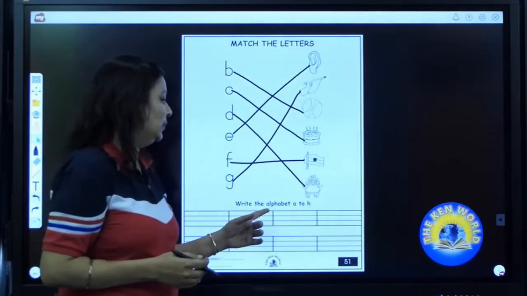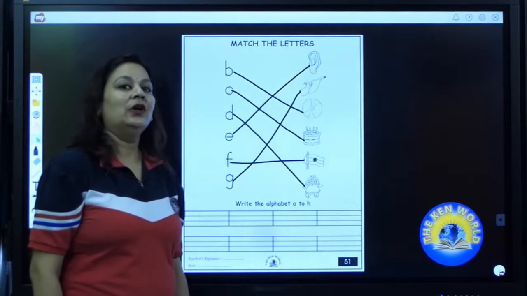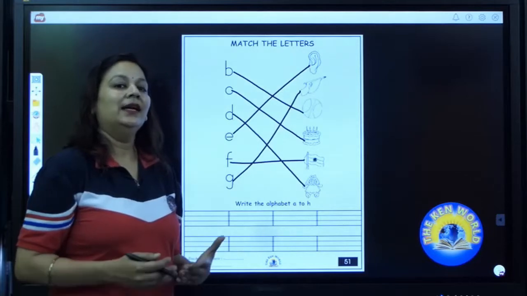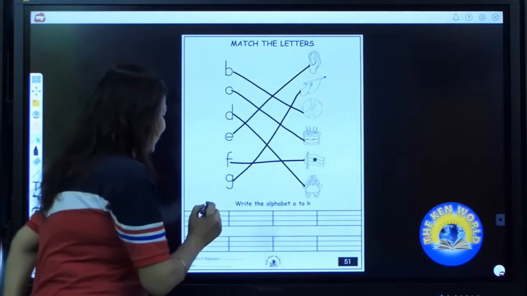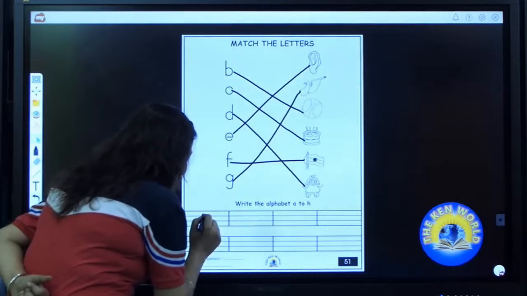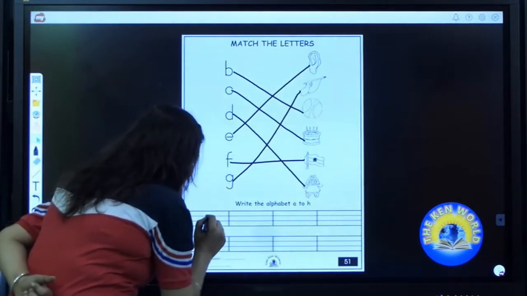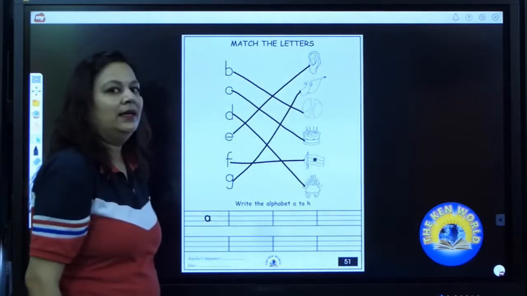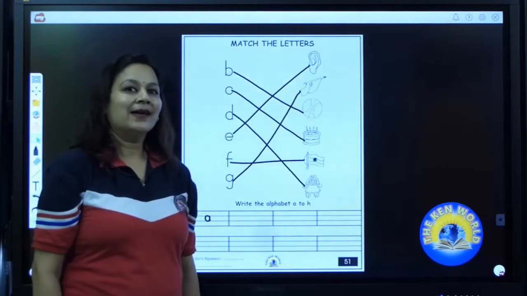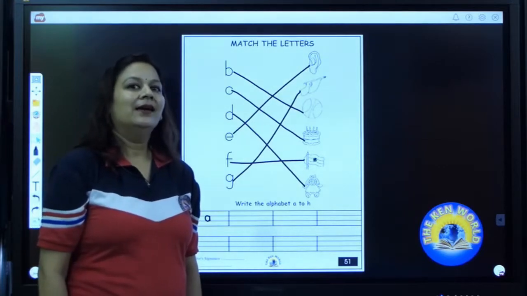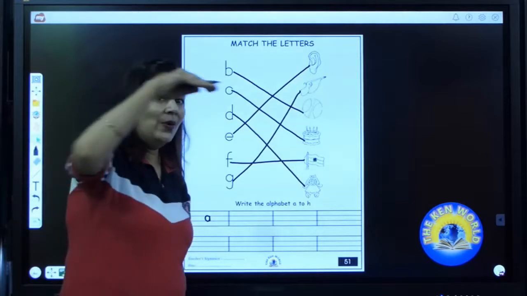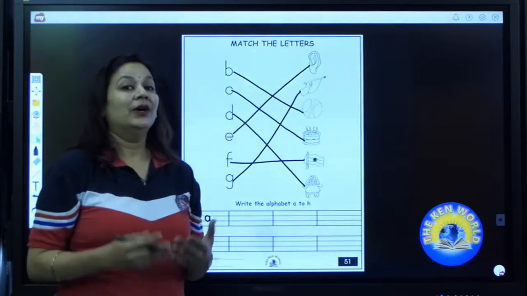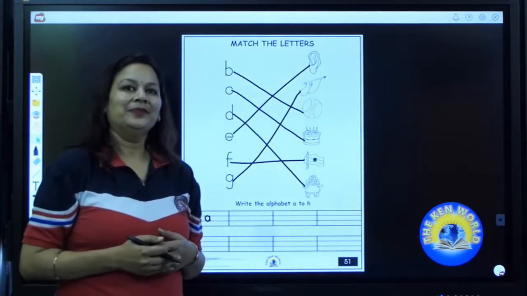Now, we are going to practice letters from A to H. We are going to write A to H. The first letter is A. Speak with me. A says A. A as in aeroplane. Now it's your turn to write A.